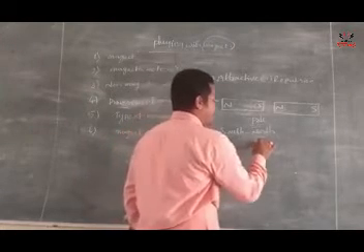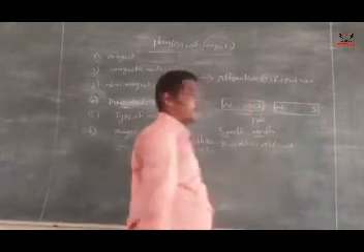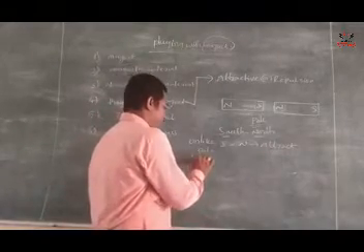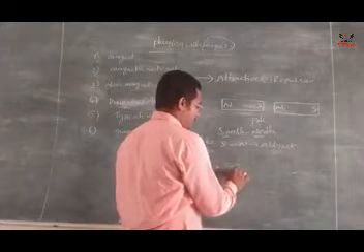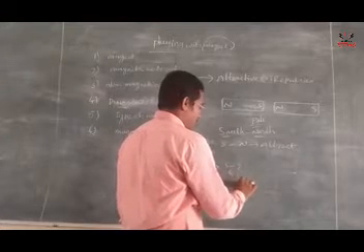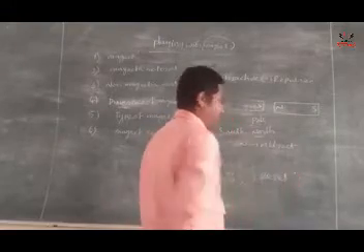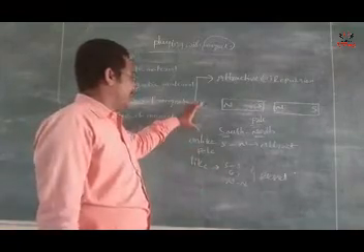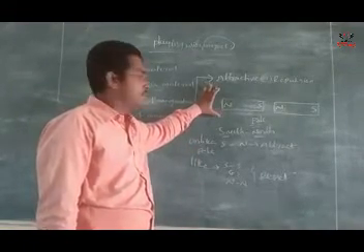So unlike poles attract. Next, like poles. What are the like poles here? South and south, or north and north. These repel. So this is the first property: the magnet has attraction or repulsion power.